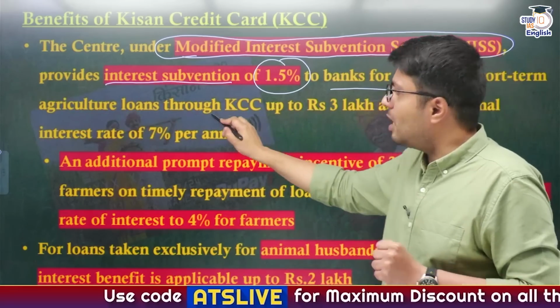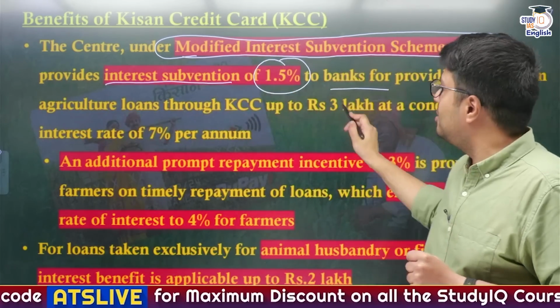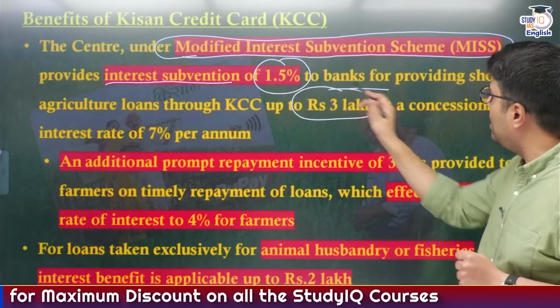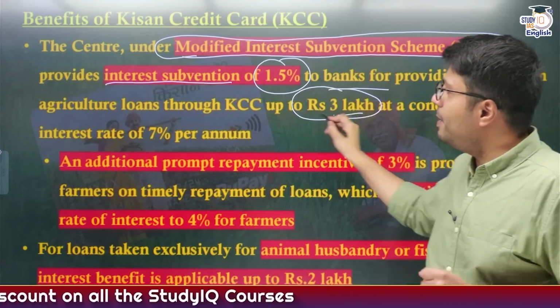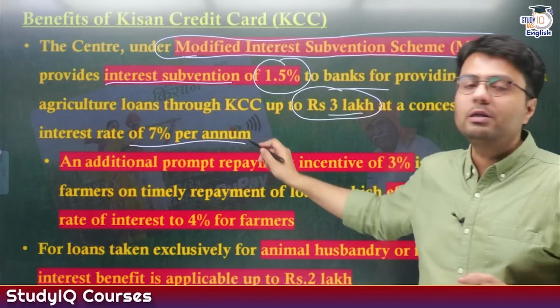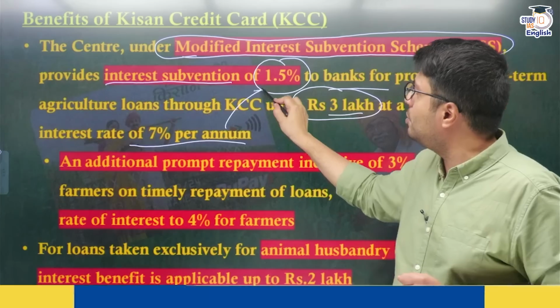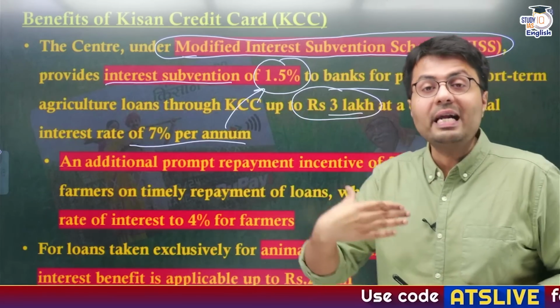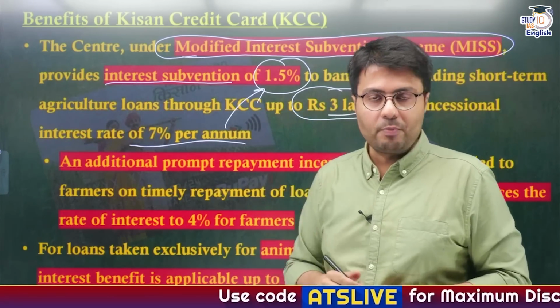Under the modified interest subvention scheme, farmers can take loans up to 3 lakh rupees and they will be required to pay only 7% interest per annum, which includes this interest subvention, or interest discount, of 1.5%.